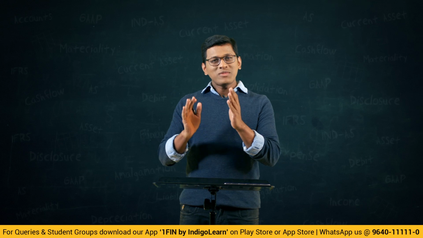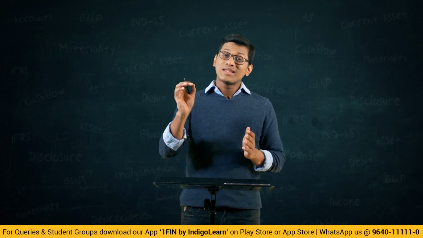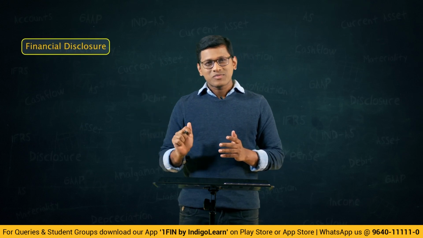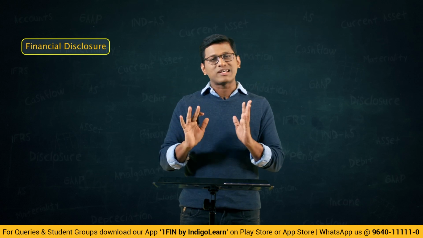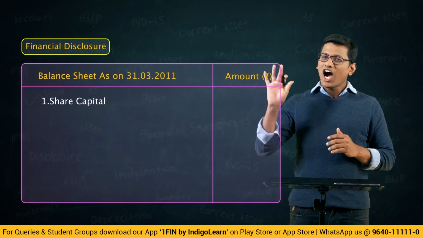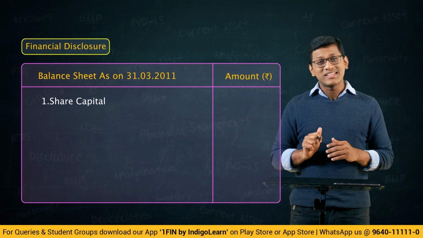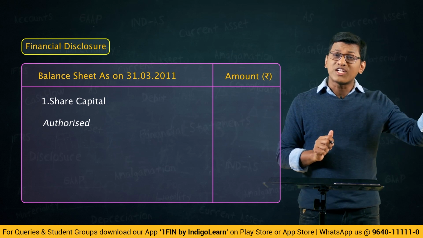Friends, from this table that we just analyzed, we are going to understand the balance sheet presentation every year. Say in the first year, that is 2011, if you prepare and present financial statements up to that date, how will that look in the notes to accounts? For share capital, authorized share capital requires a separate disclosure.